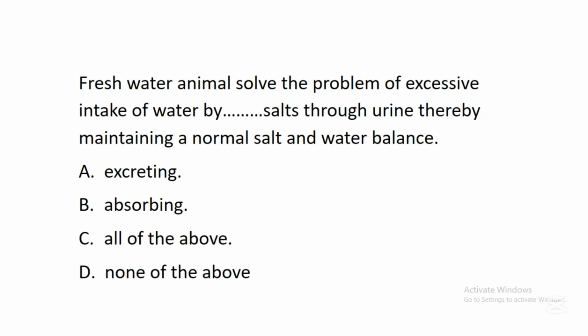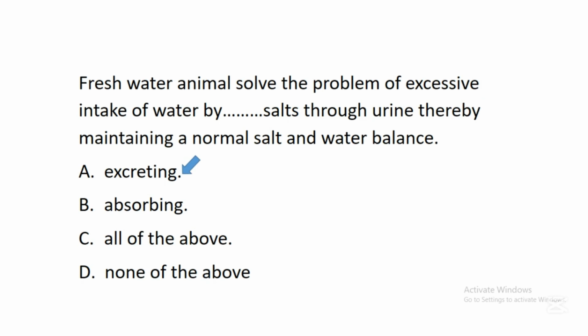The next question says, freshwater animals solve the problem of excessive intake of water by dash salt through urine, thereby maintaining a normal salt and water balance. A. Excreting. B. Absorbing. C. All of the above. D. None of the above. In this question, the correct answer is A. Excreting salt through urine, thereby maintaining a normal salt and water balance.